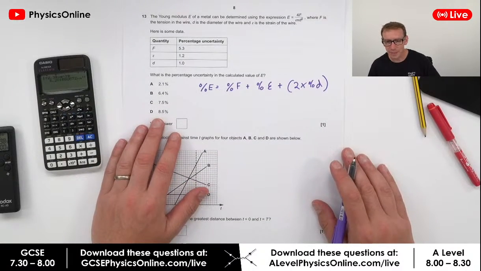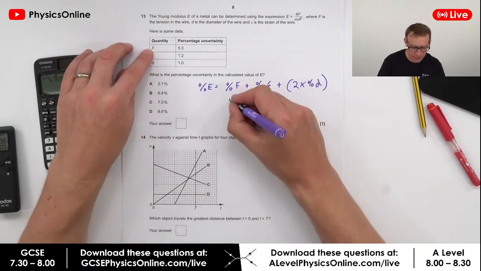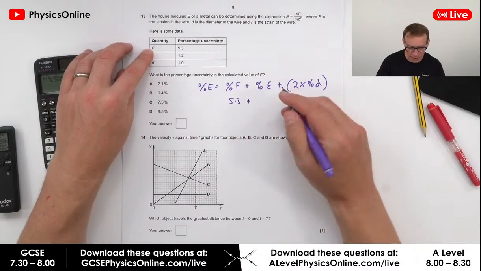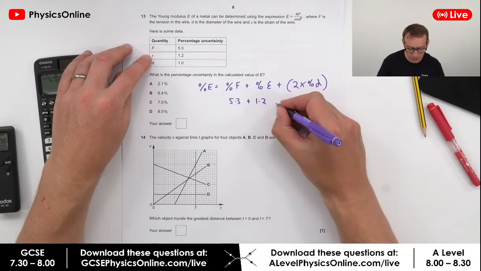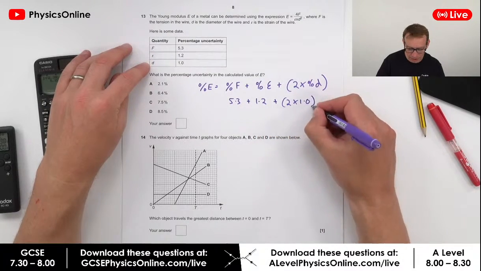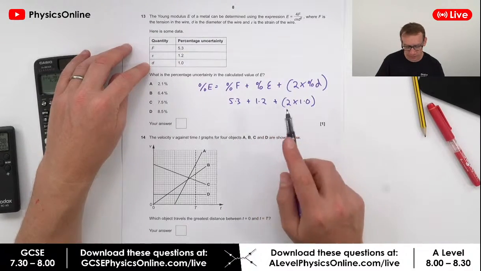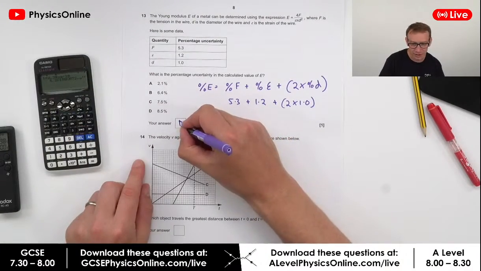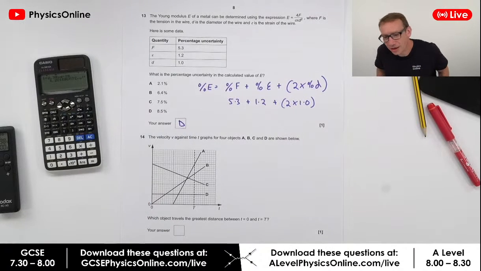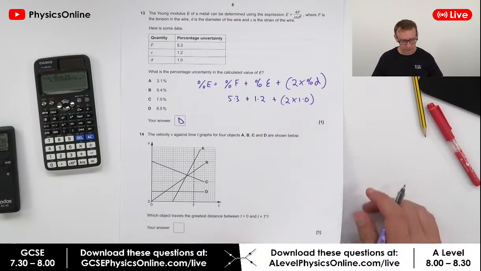Okay, there we go. So we're going to have this here, which is 5.3. We're going to add that to the uncertainty in the strain of 1.2. And then we're going to add 2 times the uncertainty in D, so that's 2. So that's 5.3, 6.5, 7.5, 8.5. So I would say the answer for this is D. Well done, Chloe, Jack, Fern, Boris, Blaze, Daniel, Ben. Excellent work, everybody. Miss Katie Bell, of course. Yep, all of that is good.